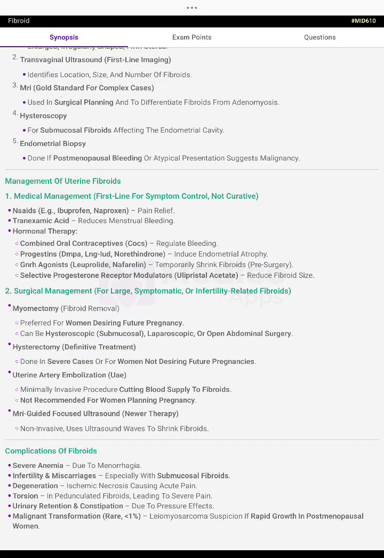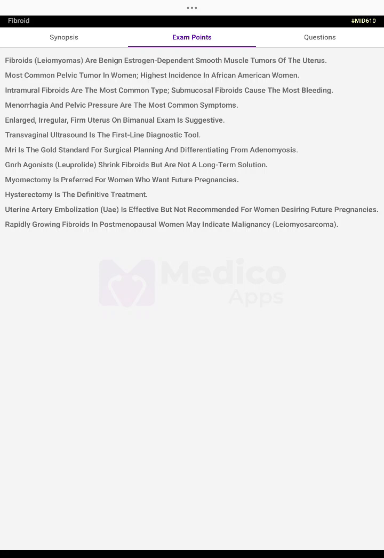Complications of fibroids: severe anemia due to menorrhagia; infertility and miscarriage, especially with submucosal fibroids. Degeneration, ischemic necrosis causing acute pain. Torsion in pedunculated fibroids leading to severe pain. Urinary retention and constipation due to pressure effects. Malignant transformation, leiomyosarcoma: suspect with rapid growth in postmenopausal women.